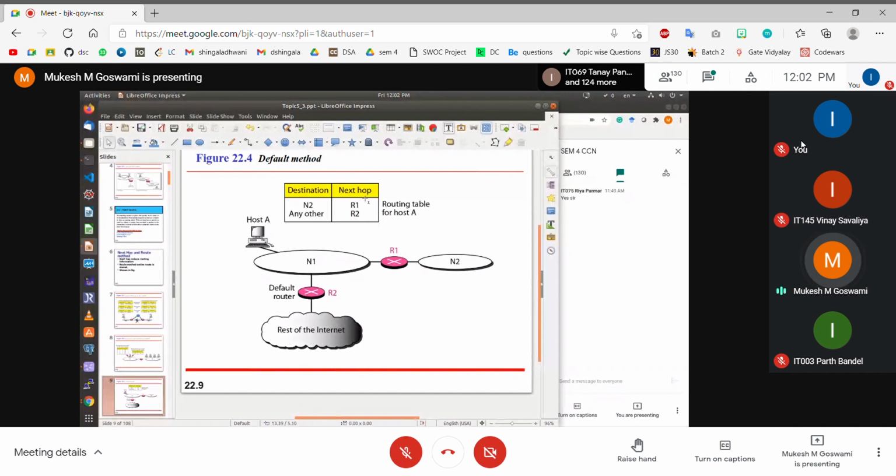So what if none of the entries in the routing table match, right? One question that comes to our mind is what if none of the entries mentioned in the routing table are matching with the destination IP or destination network address? In this particular case, we have to have a particular route which is called the default route, which tells us what is going to be the behavior of our router if none of the entries in the routing table is actually matching, right? So you have to configure the default route here.